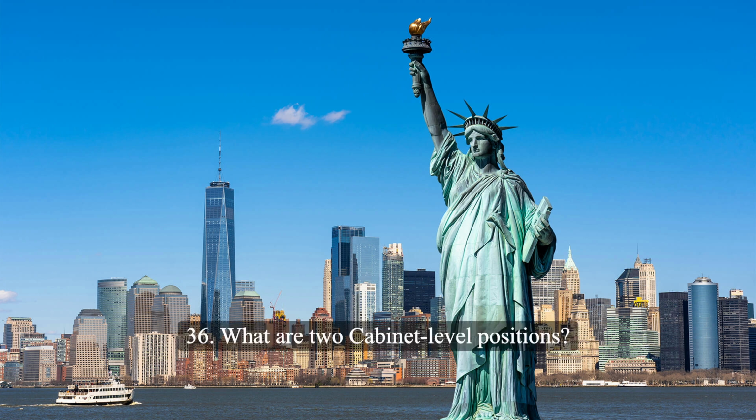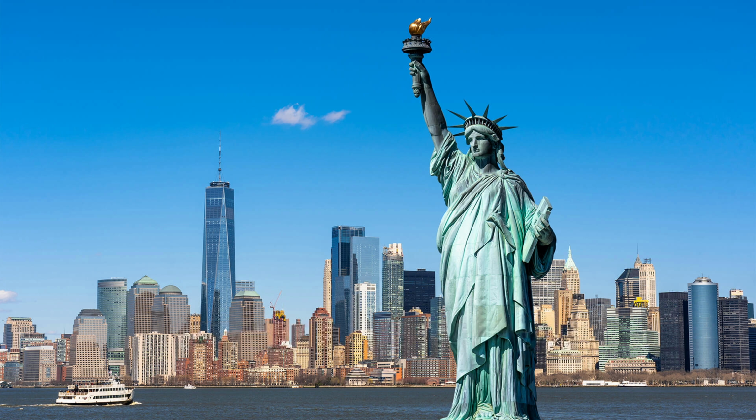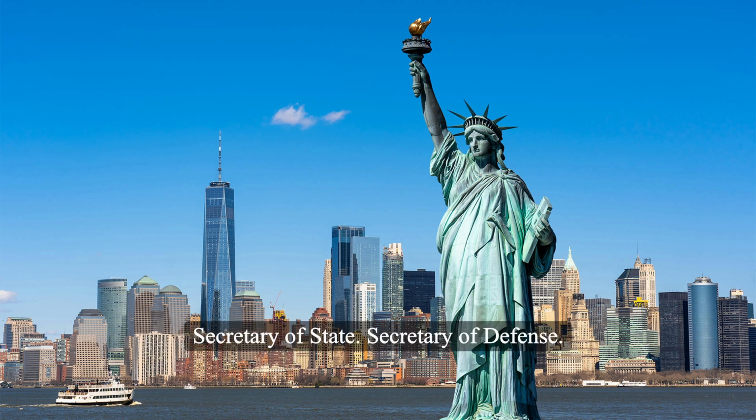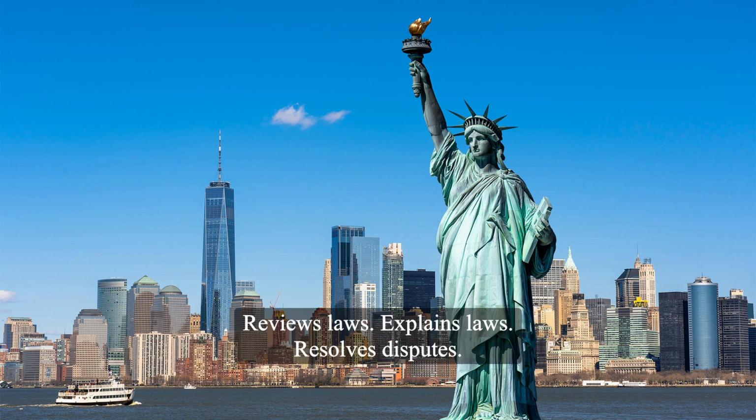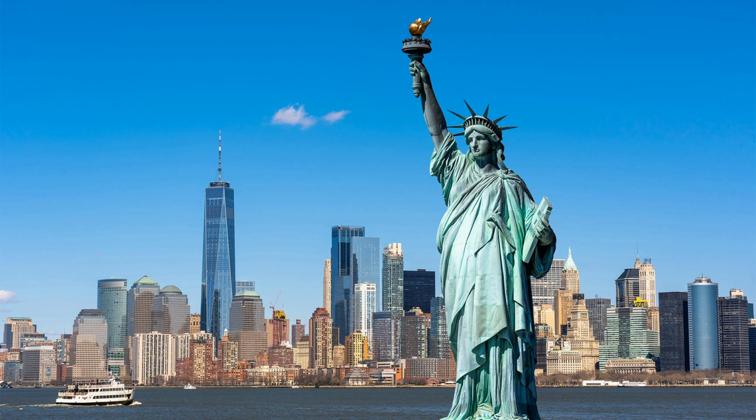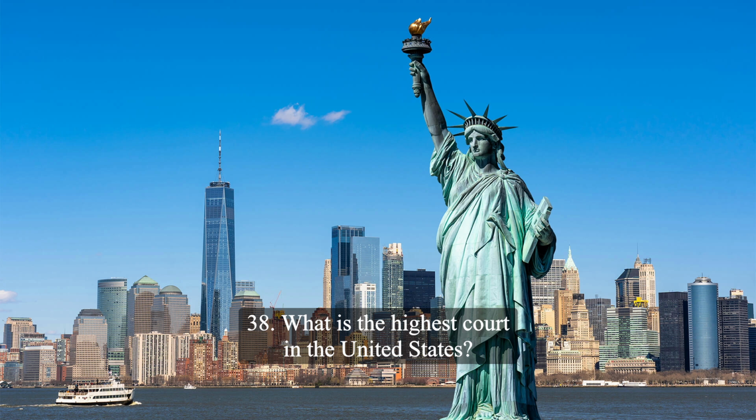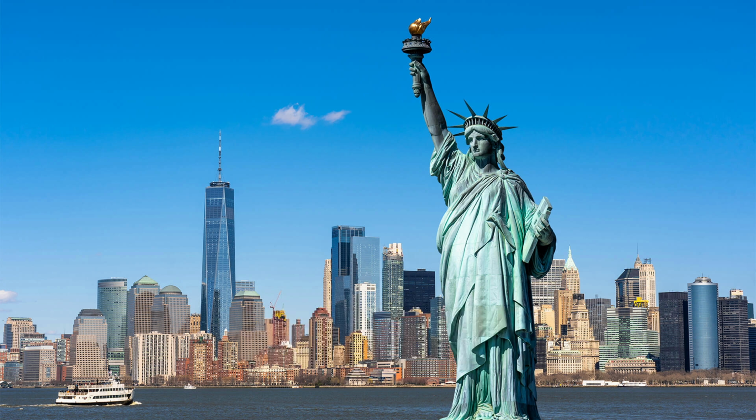36. What are two cabinet-level positions? Secretary of State, Secretary of Defense. 37. What does the judicial branch do? Reviews laws, explains laws, resolves disputes, decides if a law goes against the Constitution. 38. What is the highest court in the United States? The Supreme Court.